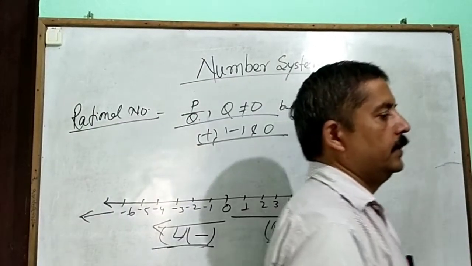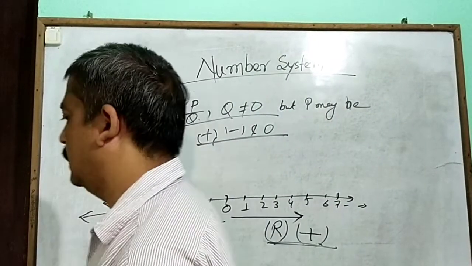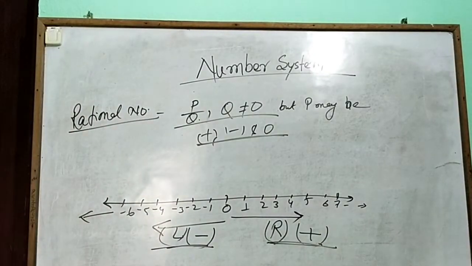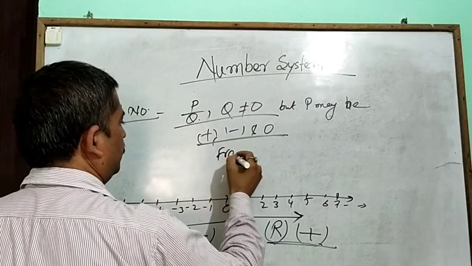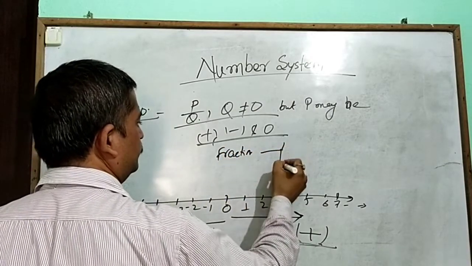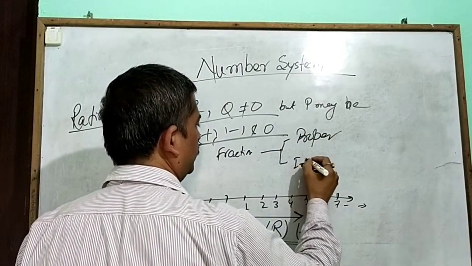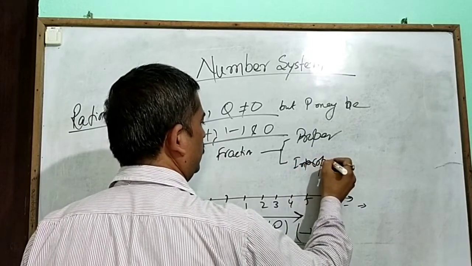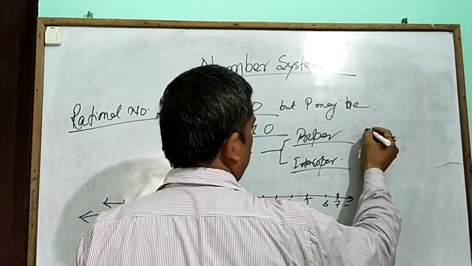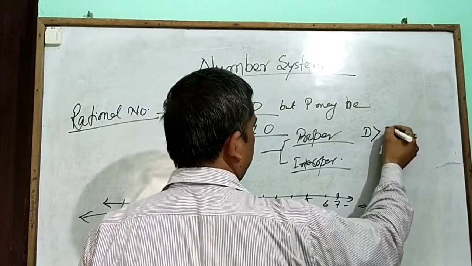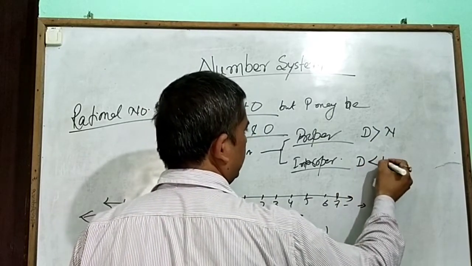In representing a number on the real number line, first of all we check the given fraction. Fractions are of two types, proper or improper. For proper fractions, the denominator is greater than the numerator. For improper fractions, the denominator is less than the numerator.